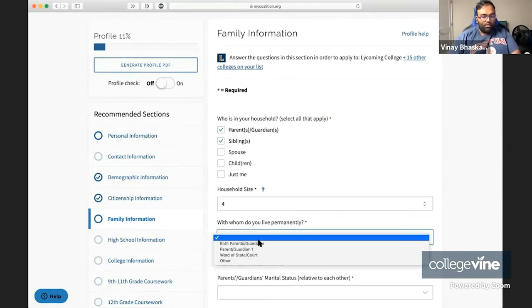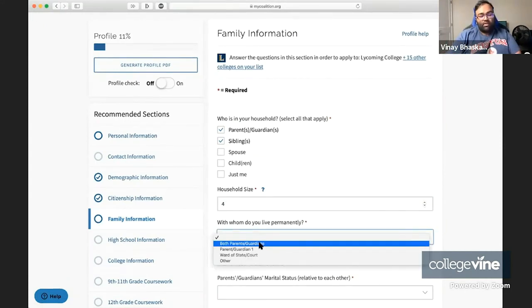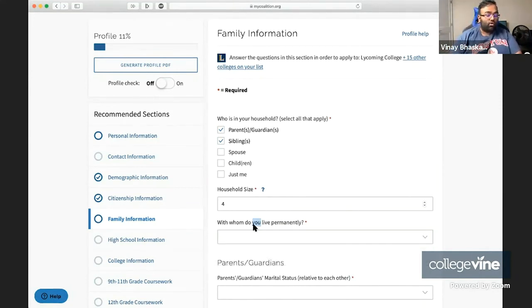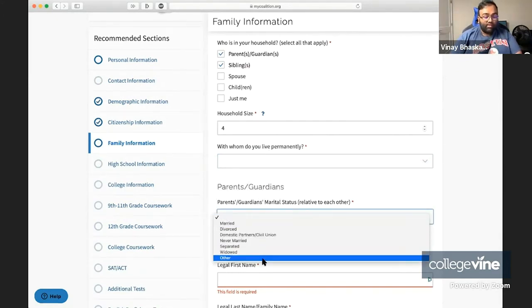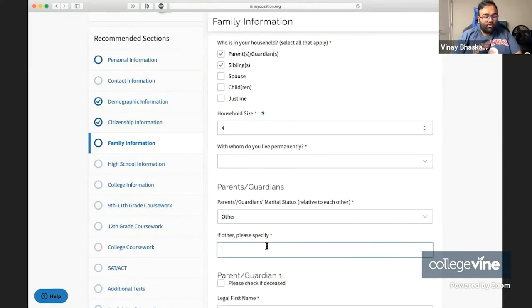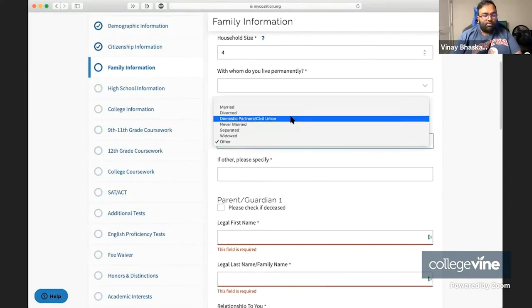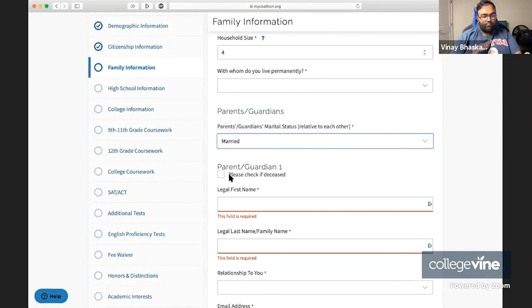And then the next step that you take a look at is both your parents and your guardians versus who you live with. So both your parents and guardians, parent 1 and guardian 1, basically one of your 2 parents or guardians, or a ward of the state or of the court. That's where, if you're in the foster system or in an orphanage or something like that, that's where you would select ward of the state. They also want to know about your parents' marital status. If you don't know, I would just select other and say I don't know. But in most cases, these are the options here.